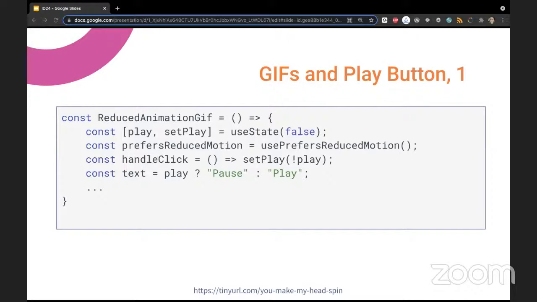Then I define text based on the play state value: if play is true, we show pause, and if it's false, we show play. So here are the things that we are going to need in the return code.